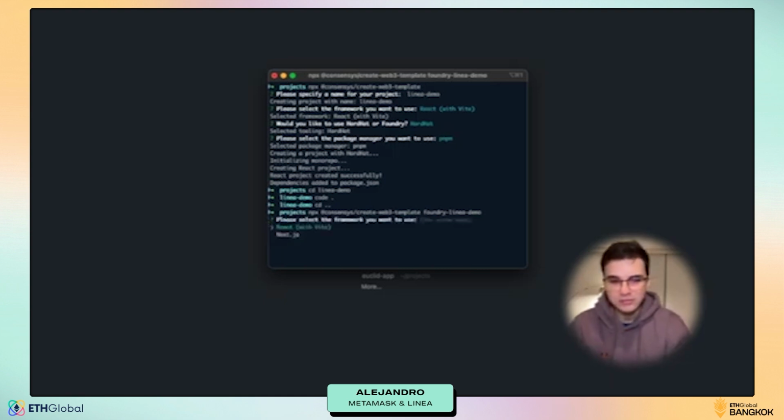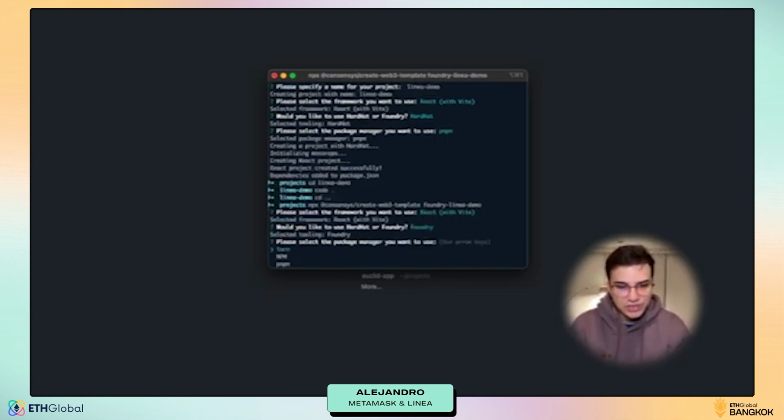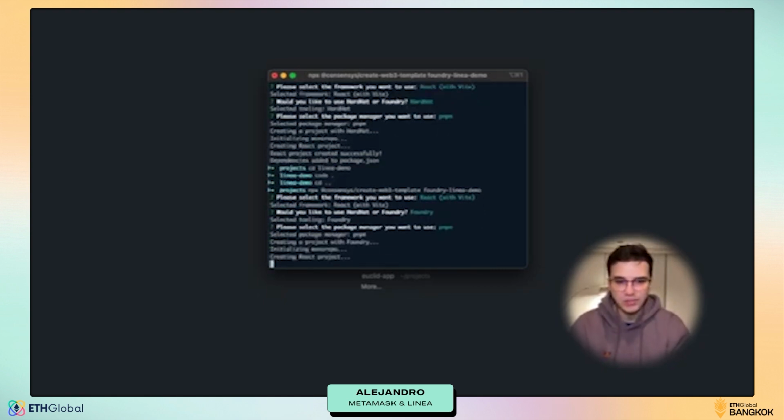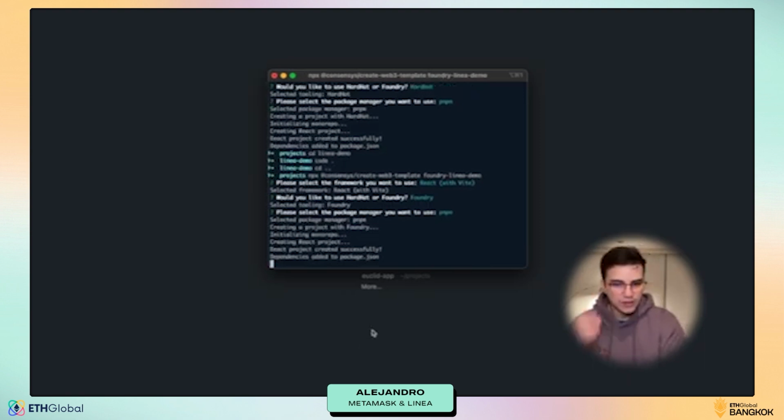We can do both. We can pass the parameter just with the main command, or we can add it later. It doesn't matter. We're going to use React with Vite again. We're going to use Foundry this time, and we're going to use pnpm again. So yes, we have created a project.